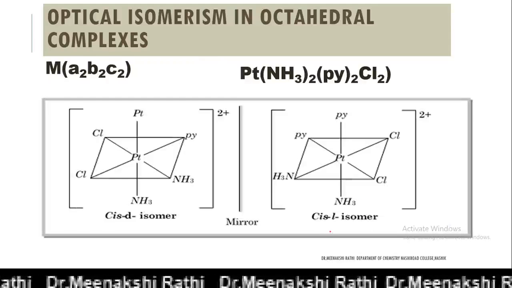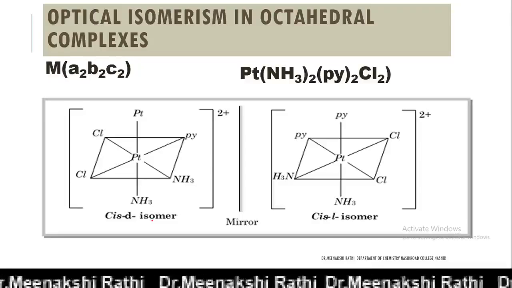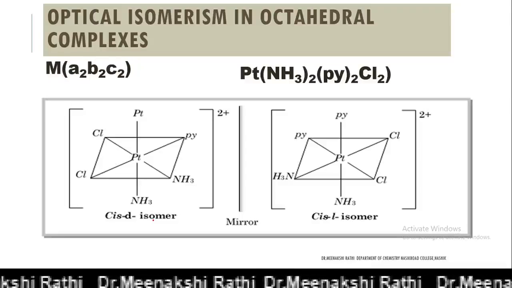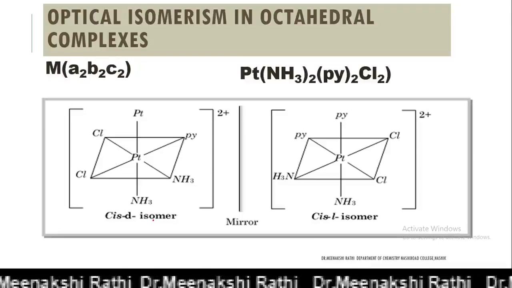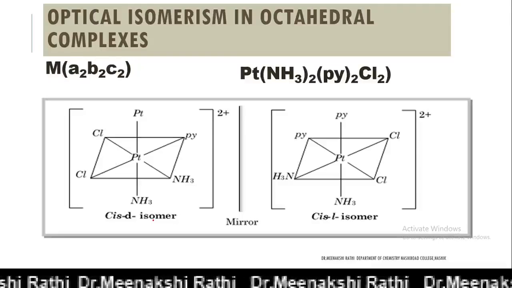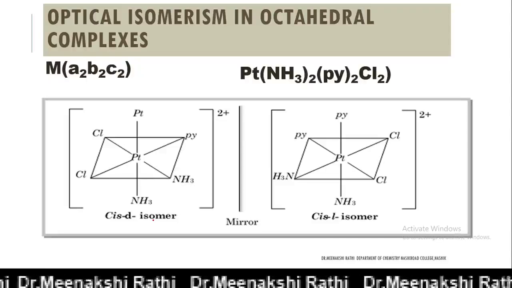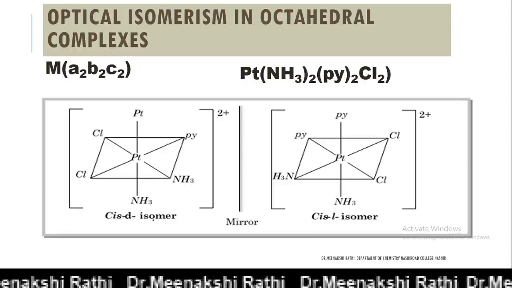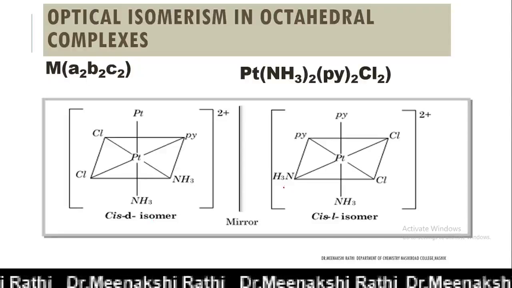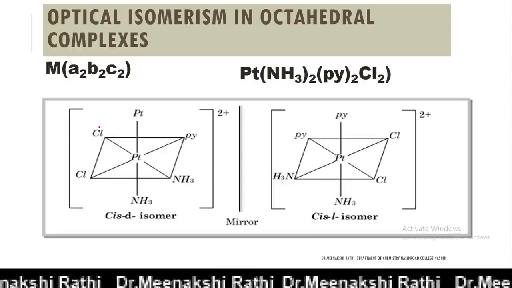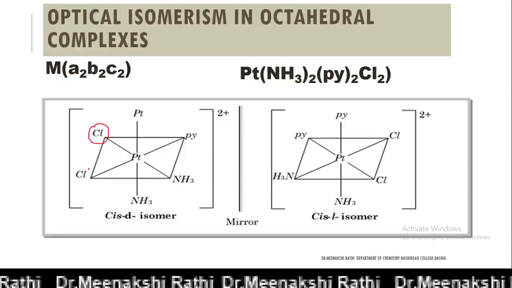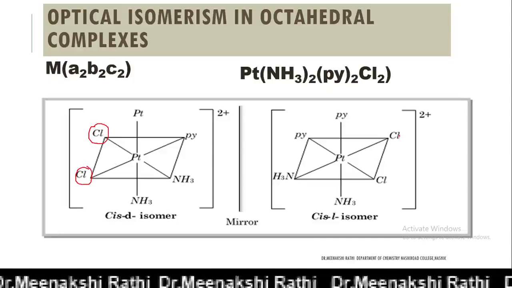Here you can see, in this case, you need to remember the difference between optical and geometrical isomerism. Don't get confused between geometrical and optical isomerism. Here if you see in both the examples, two chlorine atoms are present on the same side of the plane.